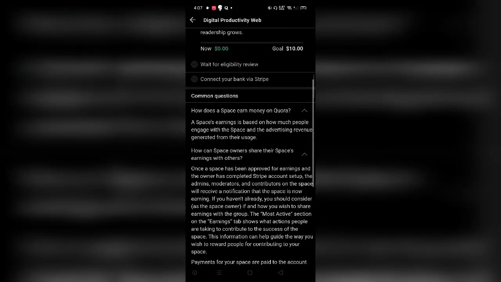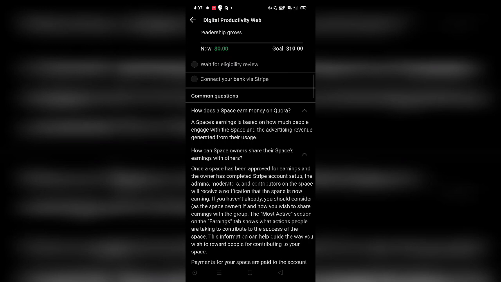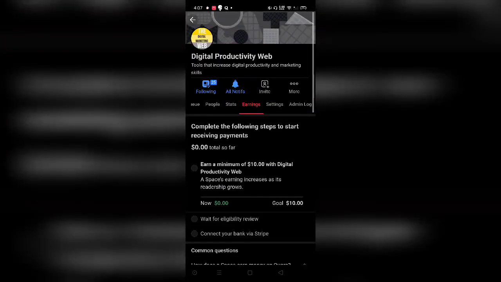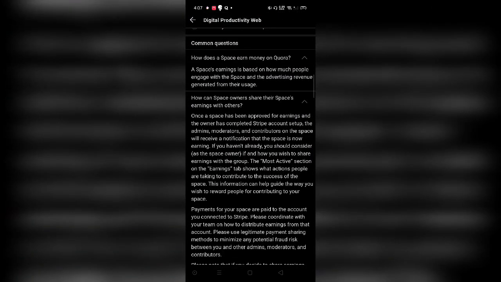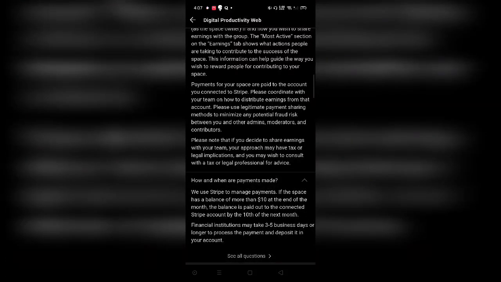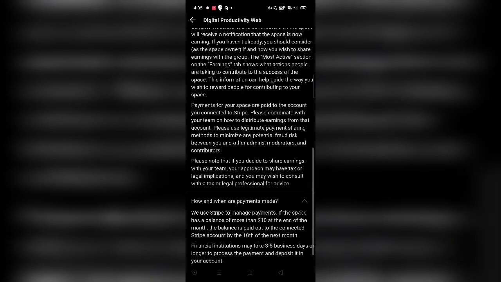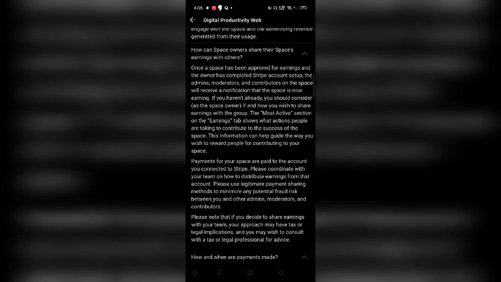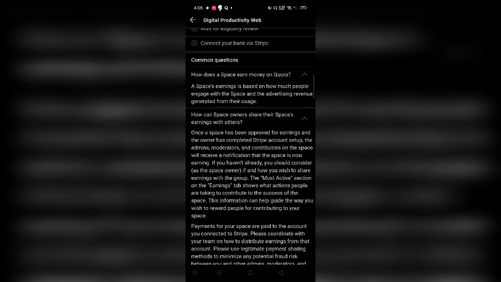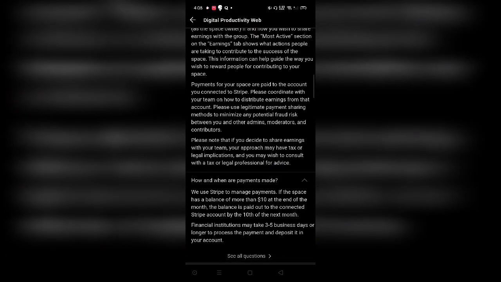Now, as this feature was introduced by Quora just 2 days back, the owners of the spaces who will be able to cross $10 would be getting paid on the 10th of July. And for this, you need to have a Stripe account. Make sure that before you start a space, Stripe is actually paying in your country. It has to be eligible in your particular country, because Stripe, the last time I checked, was just having presence in 38 to 40 countries, I guess. So Stripe doesn't actually make payments in all the countries. So make sure you have that Stripe account and that your country is eligible, so that payment gets added to your particular account.